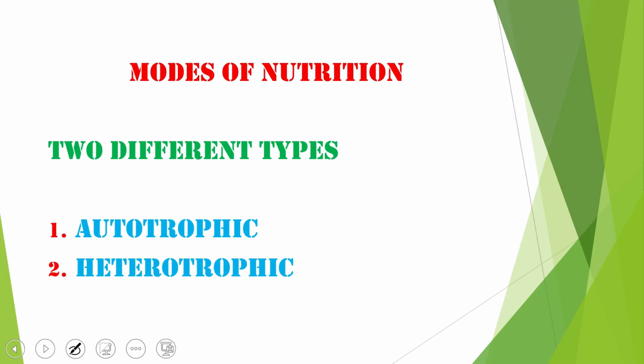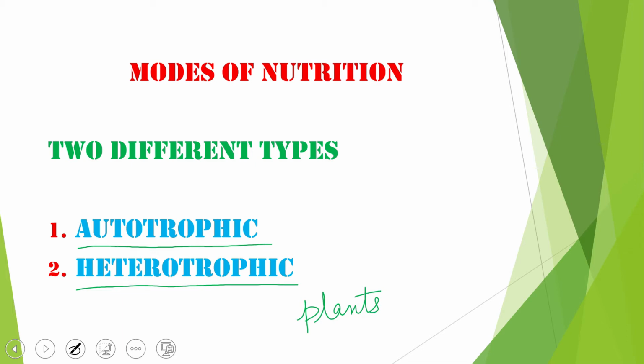In this video I will talk first only about the autotrophic mode of nutrition, and the heterotrophic mode we will talk about in the next video. In plants we have two different modes of nutrition.